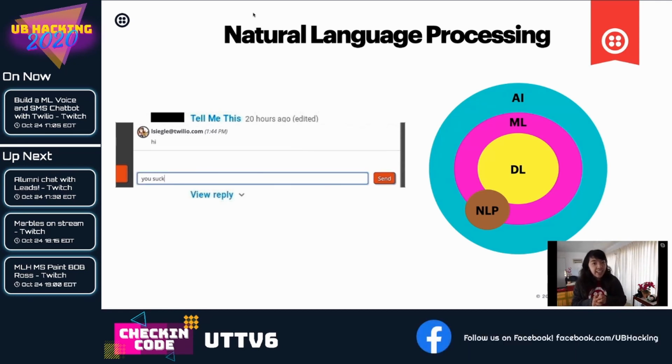A subset of NLP is natural language understanding, or NLU, which is the processing chain that makes sense of a given phrase. This is where the intention of a text is identified.